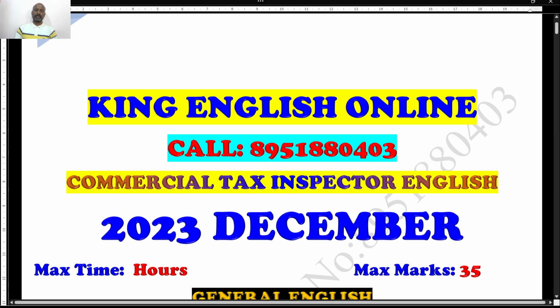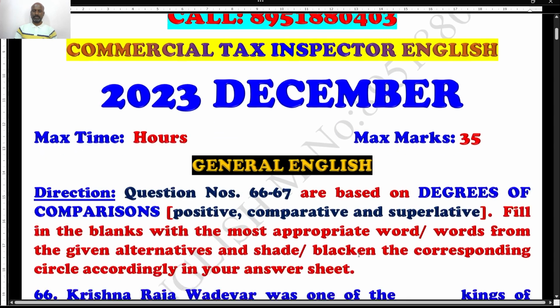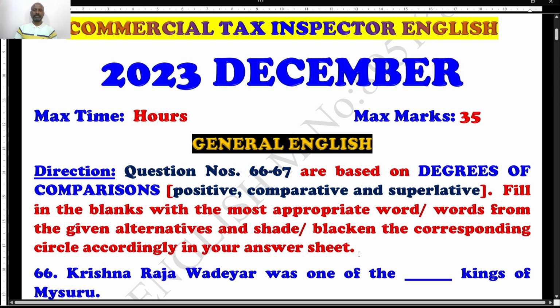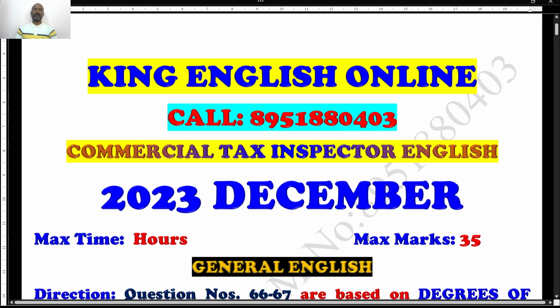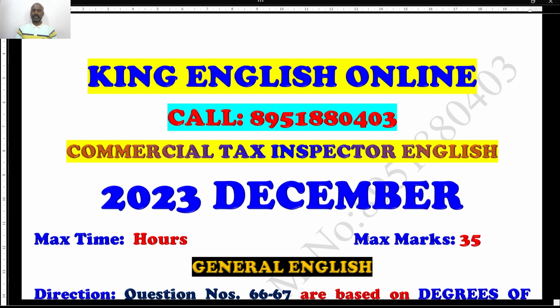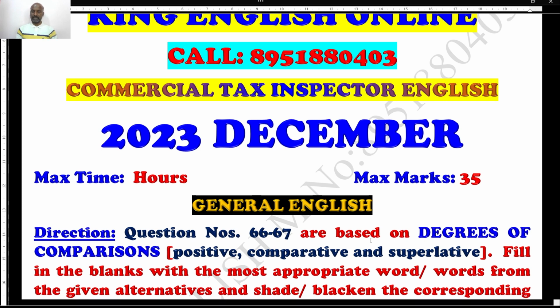Well, students, it was the Commercial Tax Inspector exam, December 2023. You have written it for 35 marks, and general English is going on. The very first questions, 66 to 67, are based on degrees of comparison. Students, you know very well, there are basically three kinds of degrees of comparison: positive degree, comparative, and superlative degree. As far as communication English or spoken English is concerned, there are 8 kinds of degrees of comparison.